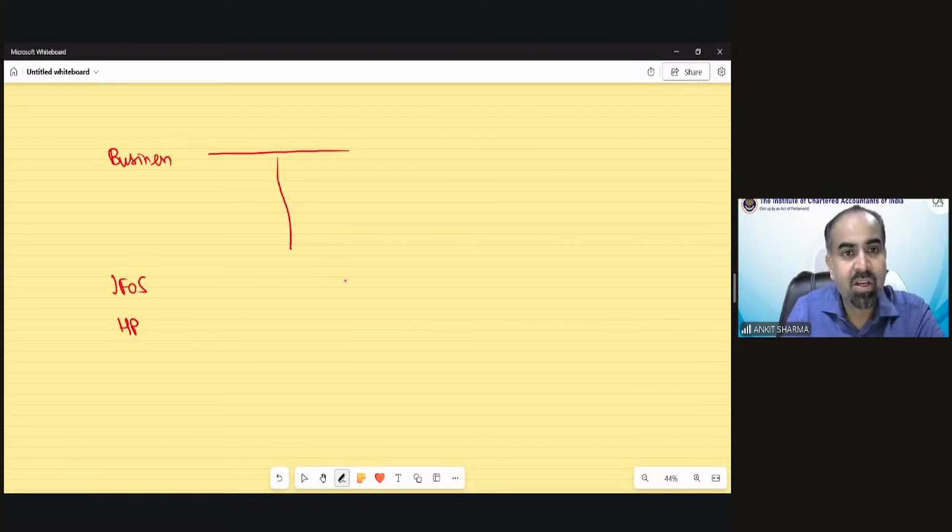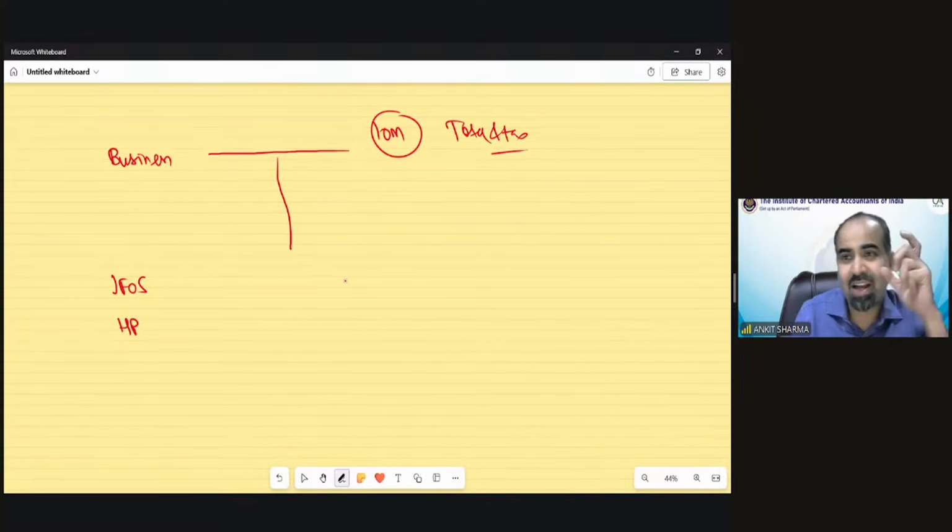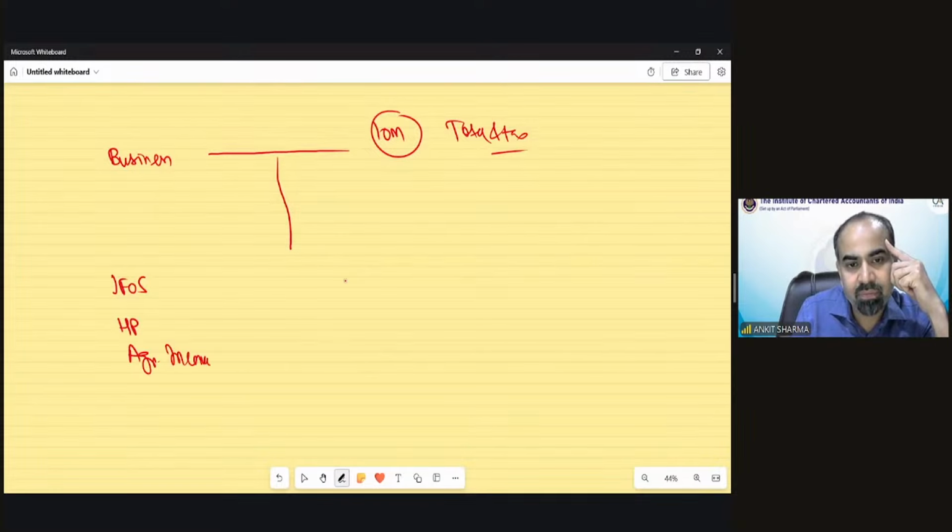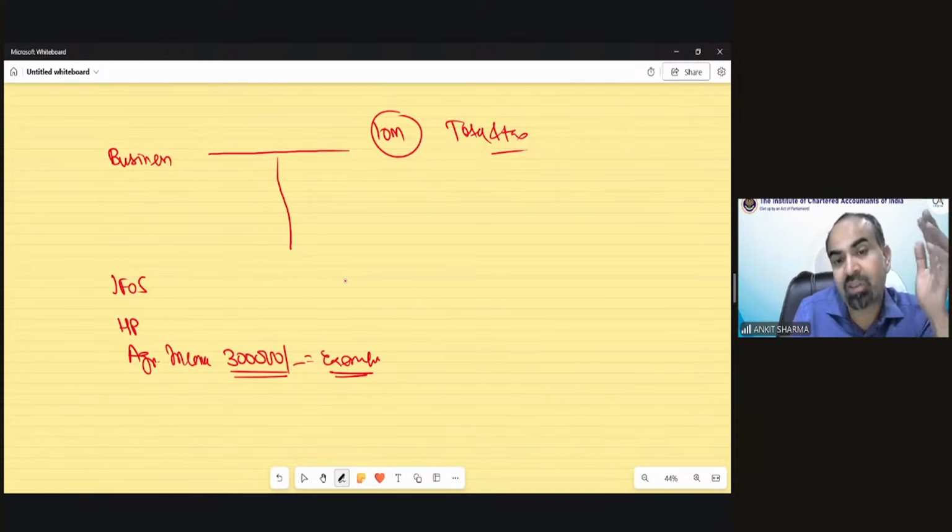Suppose it's a 10 marks question where you need to calculate the total income and tax liability. And in the last line it has been mentioned that agricultural income is 3 lakh rupees. If you suppose that this 3 lakhs is exempted, so why do I need to bother about it? That would be a very dangerous mistake.